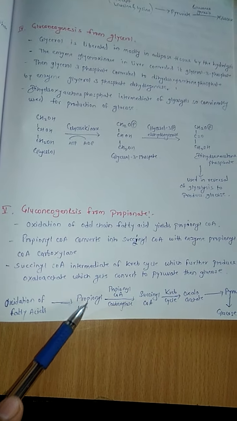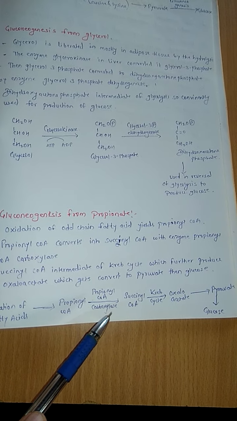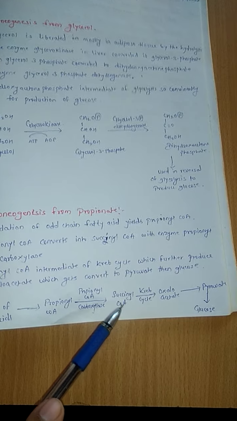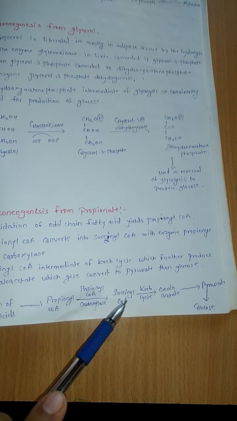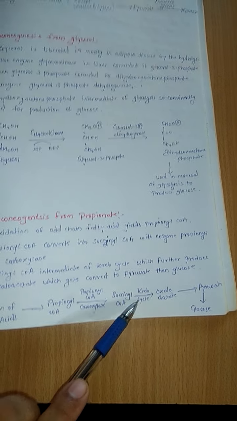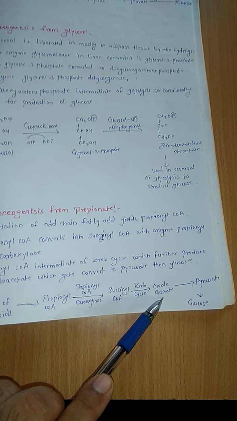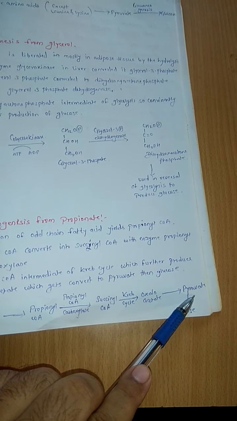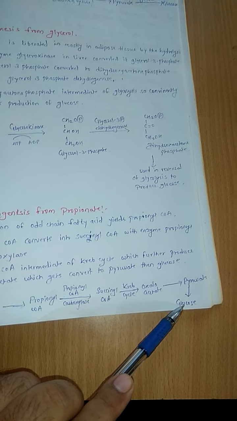Now this propionyl CoA in the presence of enzyme propionyl carboxylase gets converted into succinyl CoA, and you know that succinyl CoA is an intermediate product of Krebs cycle. Now this succinyl CoA is converted into oxaloacetate. This oxaloacetate will be converted into pyruvate, and this pyruvate is again converted into glucose.